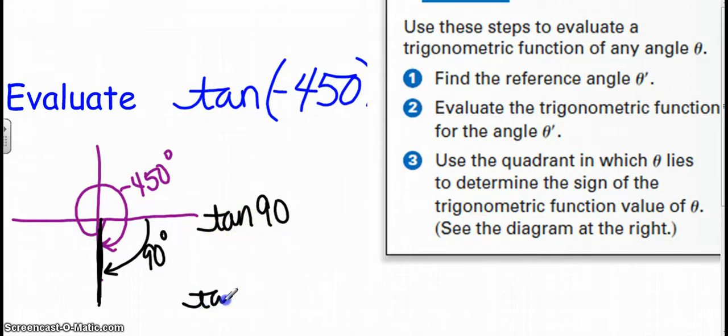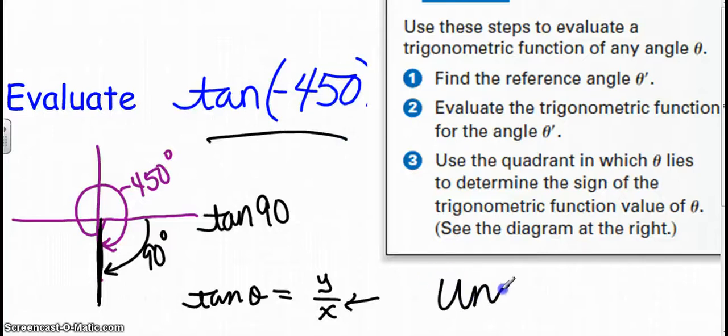And remember, tangent is y over x. Now here's the thing. When you're down here on this negative y-axis, all of your values are negative for y, but check out what your values for x are. Every place along here, the x is 0. In fact, the equation of this line is x equals 0. Now this doesn't make any sense. You can't divide by 0. So I can stop right here. My tangent at negative 450 degrees is going to be undefined.